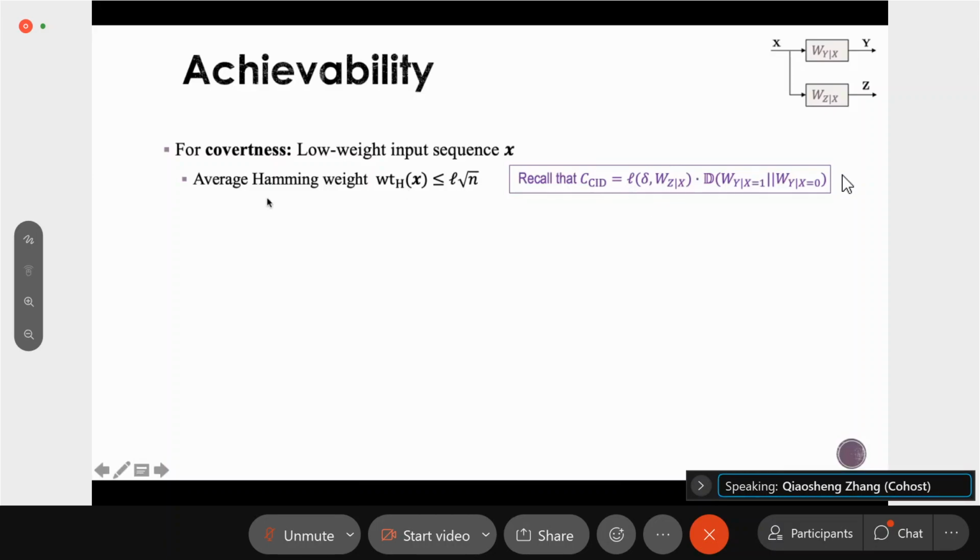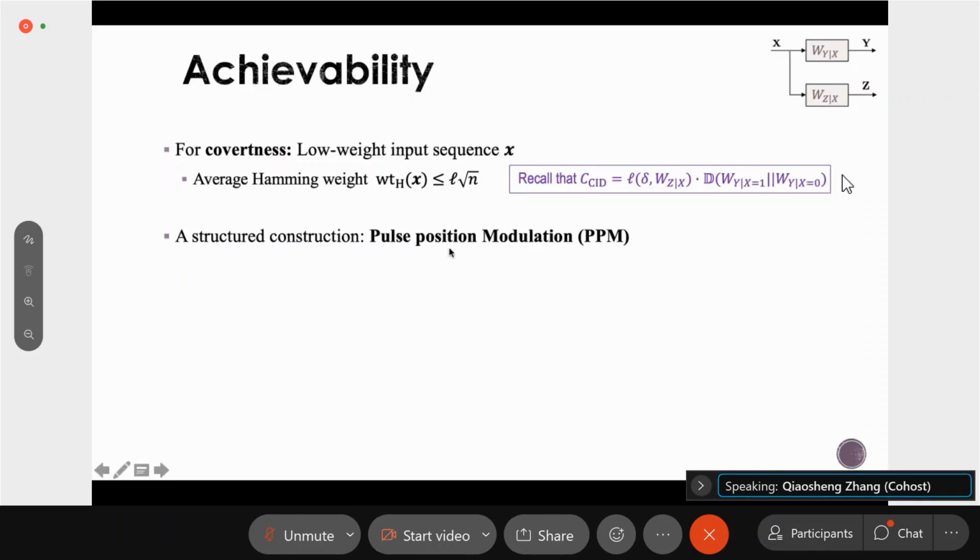And this claim means that even though the block length is n, the number of non-zero elements should scale as only order square root of n. So the sequence is actually very sparse. And in our work, we do not use the IID sequence, but we use a more structured